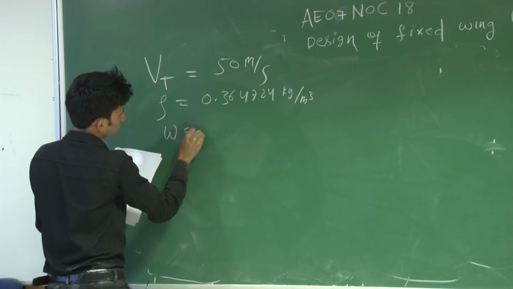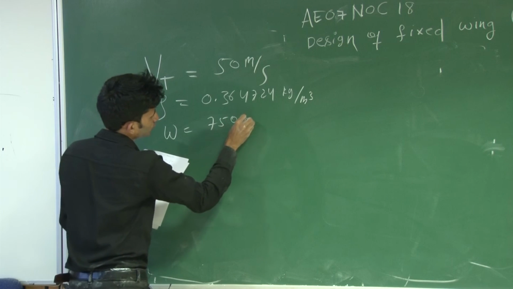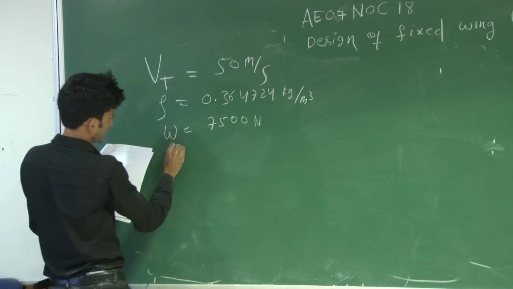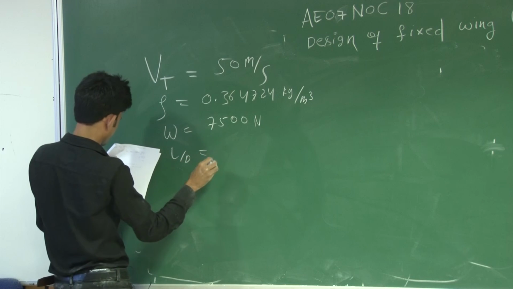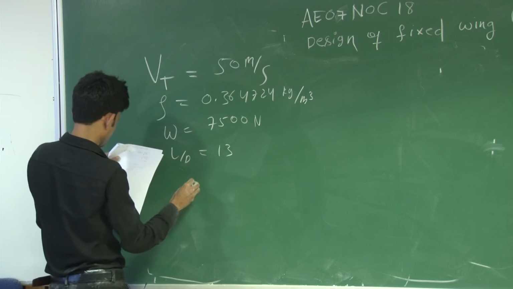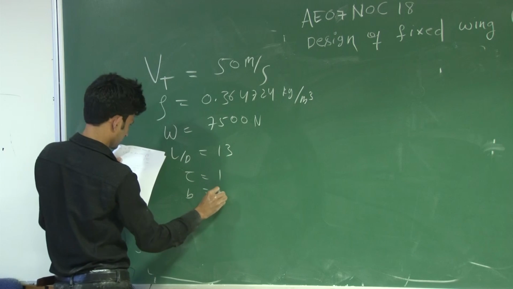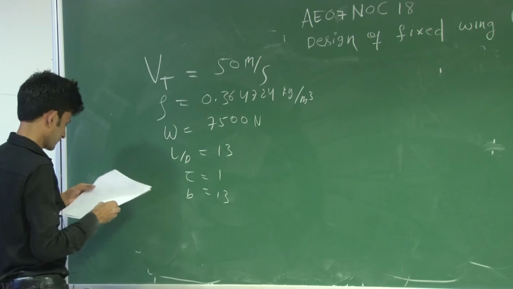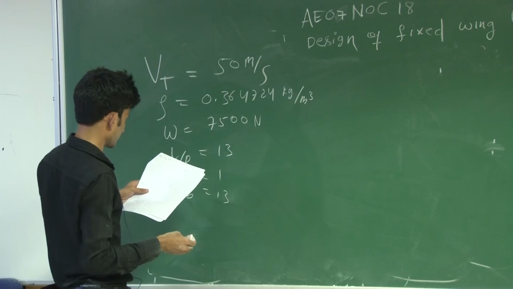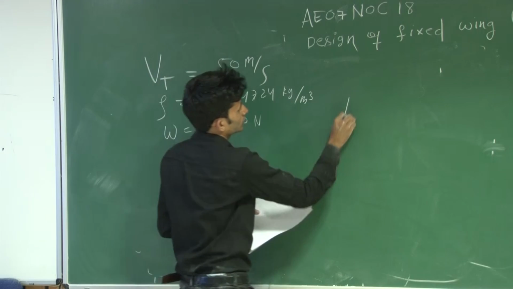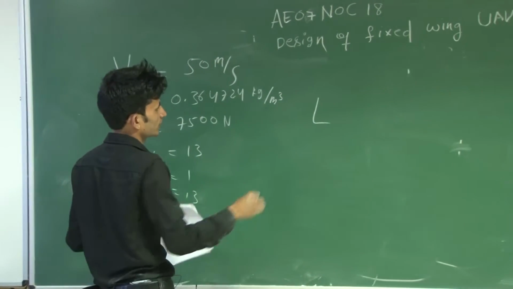W is also given, 7500 Newton. L by D is given, lift to drag ratio 13, C bar is given 1, B is given 13. So the wing is rectangular, so S will be B into C bar.